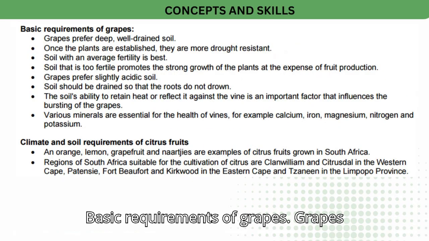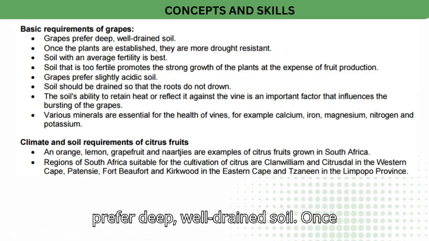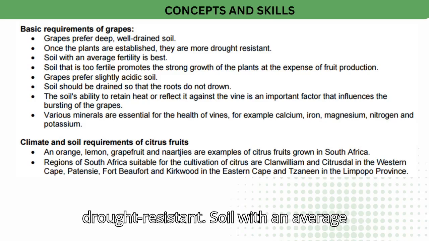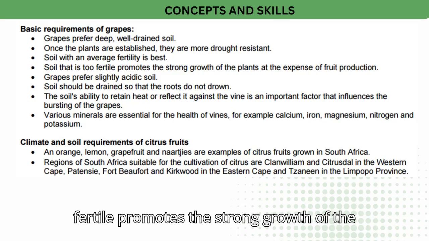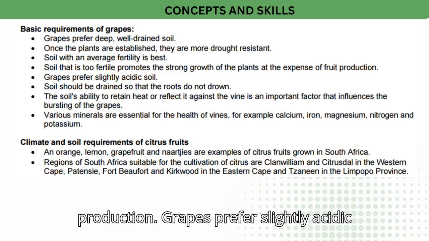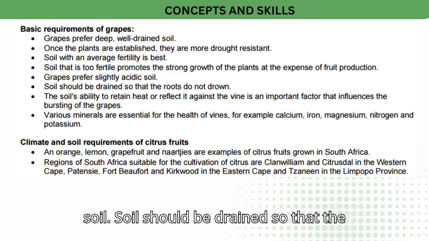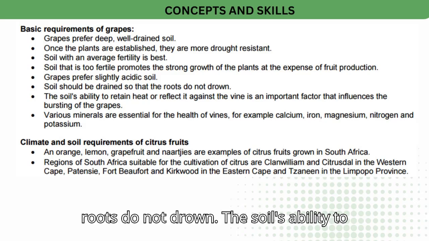Basic requirements of grapes. Grapes prefer deep, well-drained soil. Once the plants are established, they are more drought-resistant. Soil with an average fertility is best. Soil that is too fertile promotes the strong growth of the plants at the expense of fruit production. Grapes prefer slightly acidic soil. Soil should be drained so that the roots do not drown.